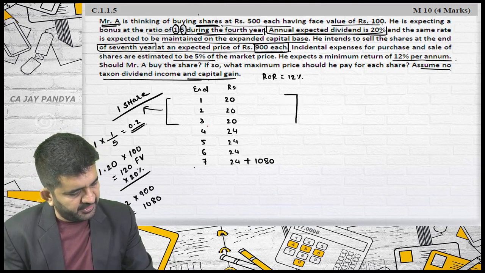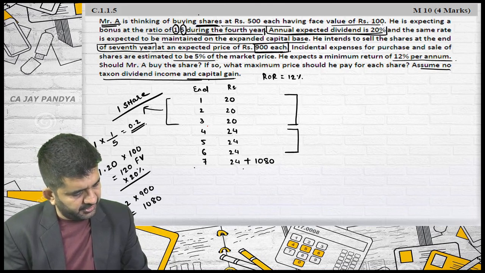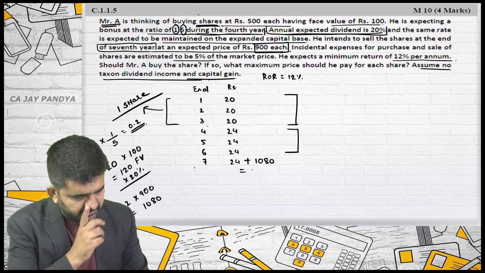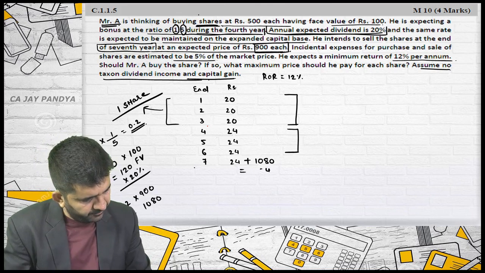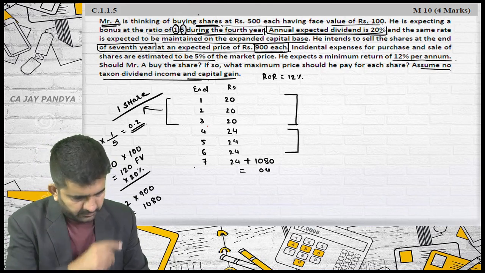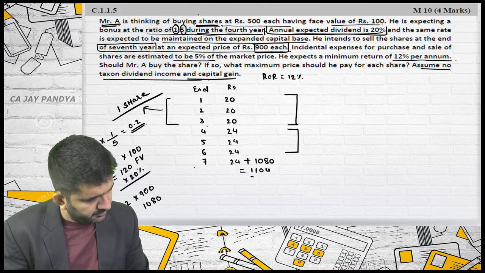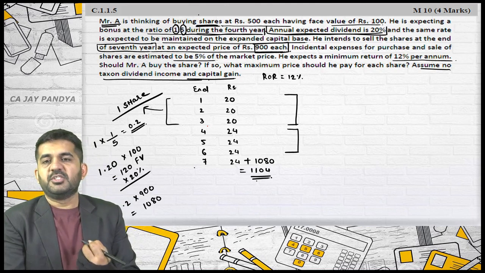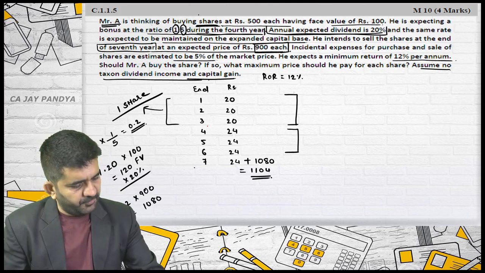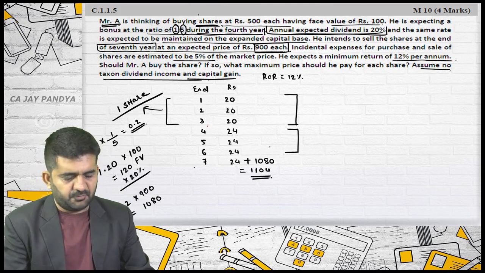I'll be finding out present value of first this 3, then this 3, and this answer is 1104. Is it right? So first let me find out present value of this first 3 years.